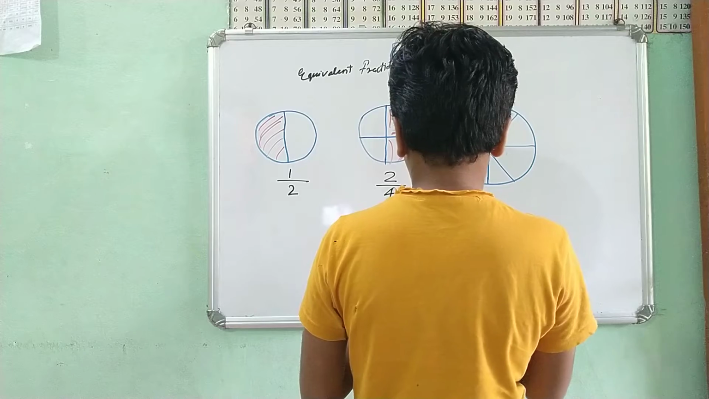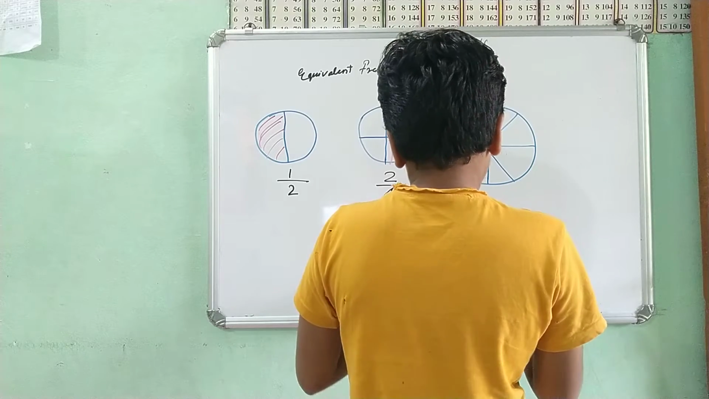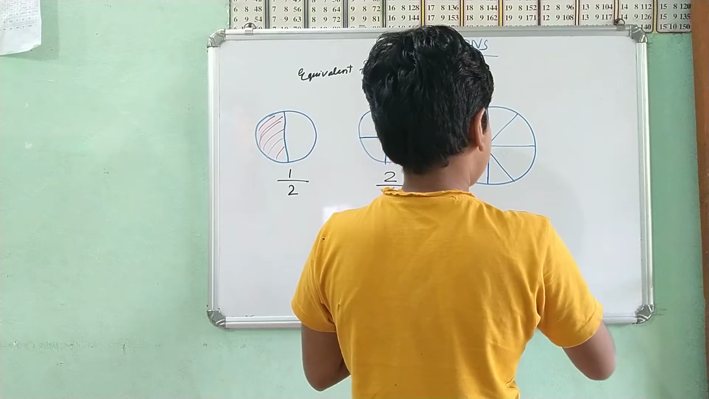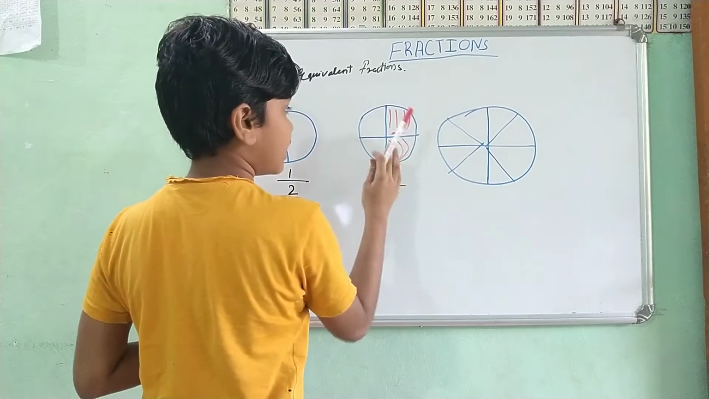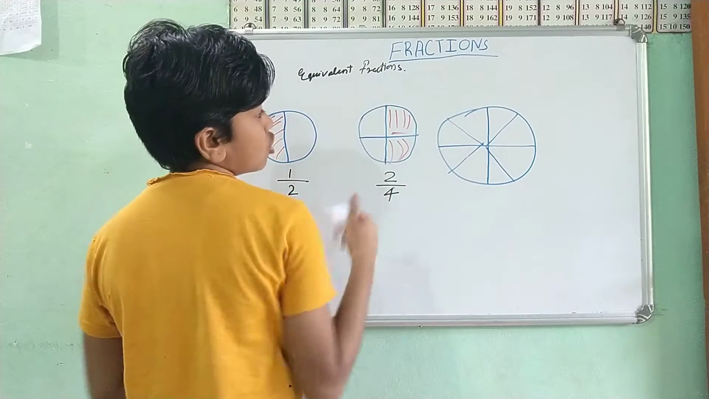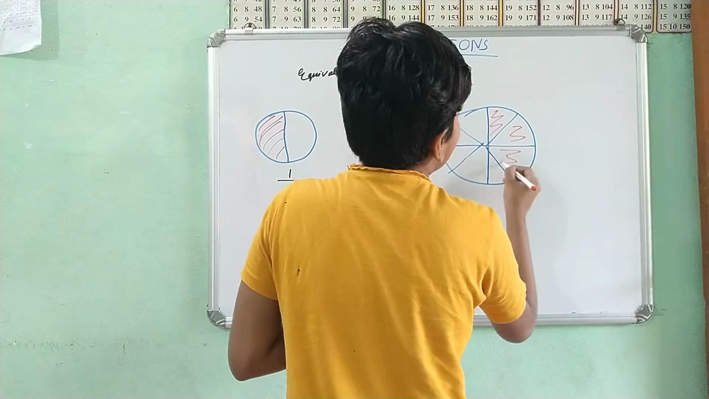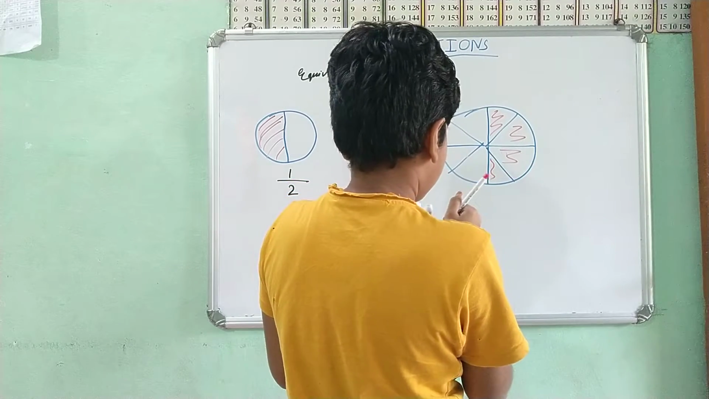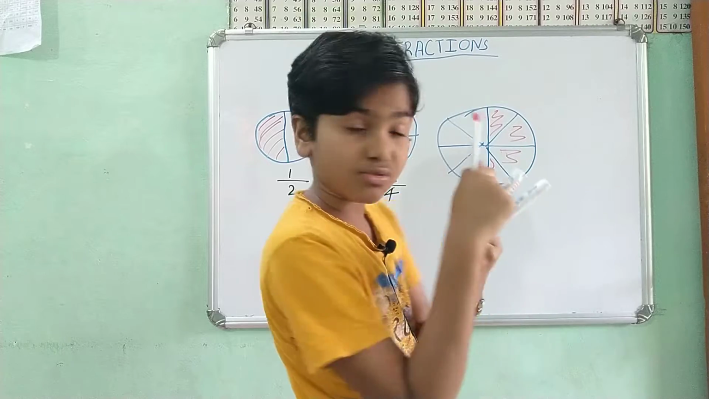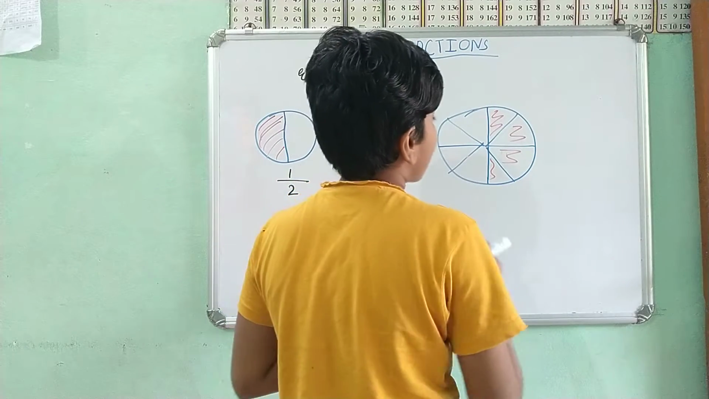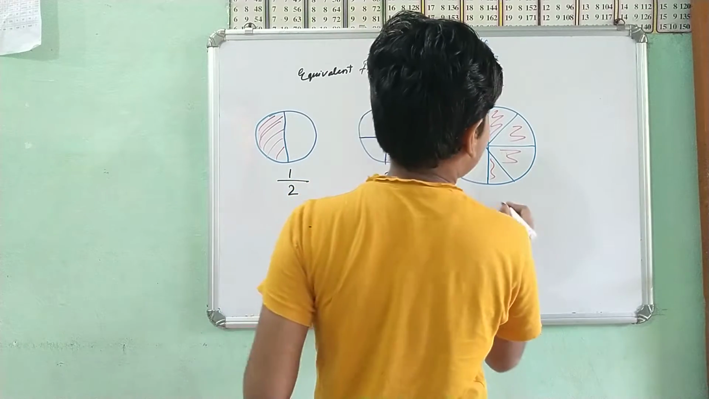Wait, I have not shaded yet. So the part I am going to shade now is, see, over here the half was divided in 2. So over here I am going to circle this one part. Remember, this pen I am using now is for shading. This fraction equals 4 by 8.